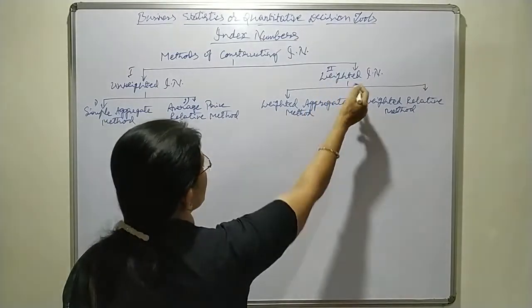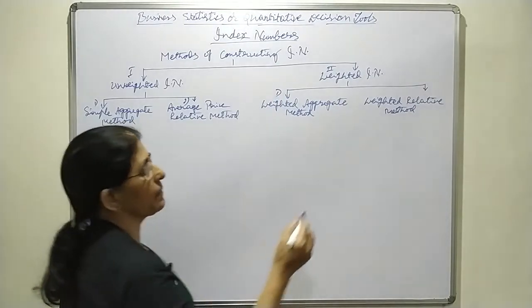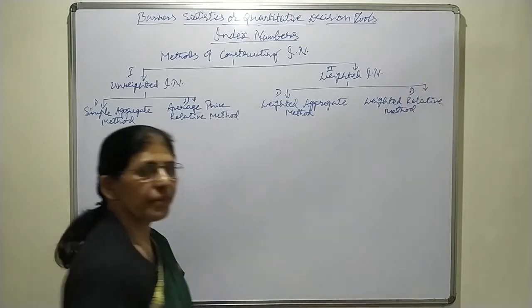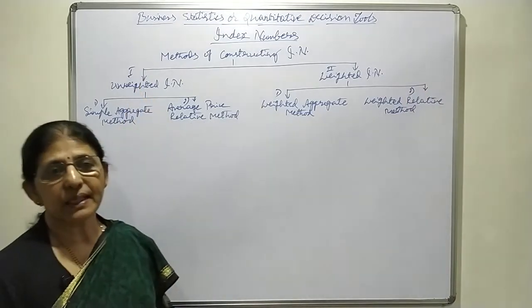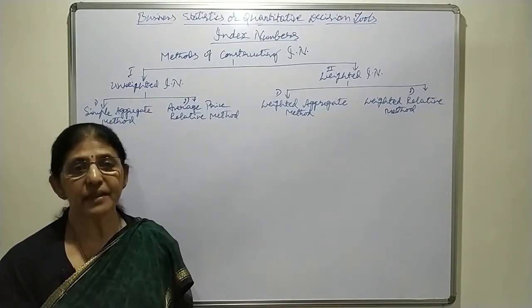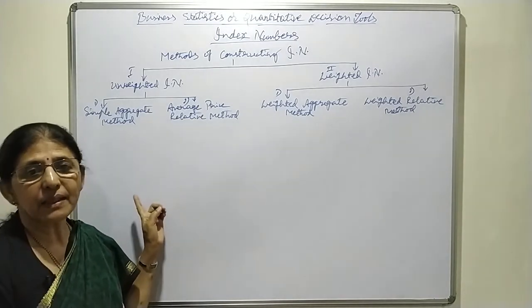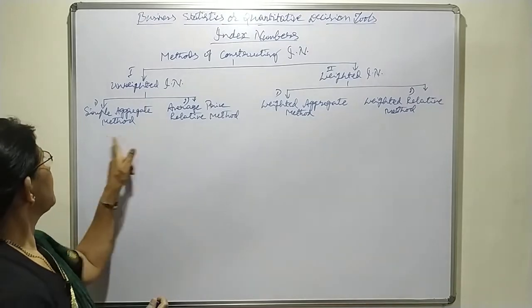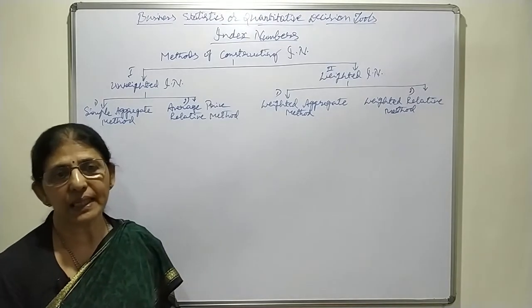In the same manner, under weighted index number, we come across the weighted aggregate method and the weighted relative method. In the unweighted index number, as the name itself denotes, weights are not expressly assigned.